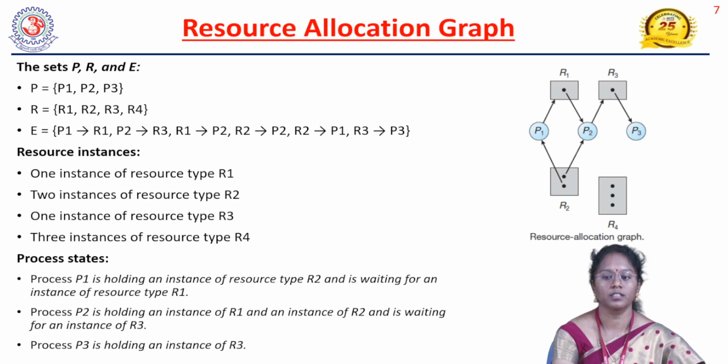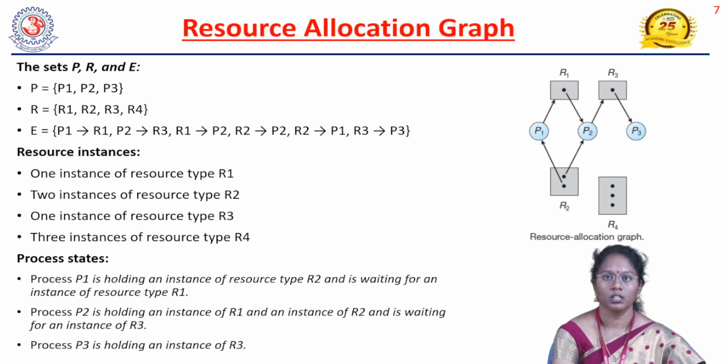So when P1 executes, it has one resource R2 but is requesting R1. When both resources are available, P1 will execute. Same for P2: it has R2, but it is also requesting R3, which has been assigned to P3. When R3 is available, P2 will execute, so we are waiting for P3. P3 needs only one resource, R3. After the completion of P3, R3 will be released, so P2 will execute, and after P2 executes and releases its resources, P1 will execute.